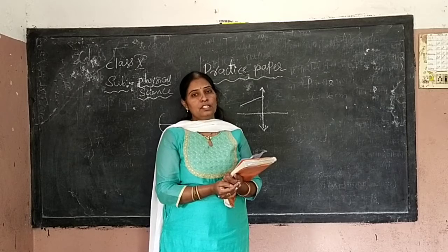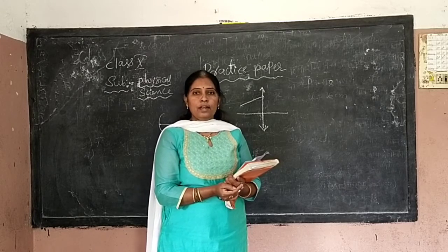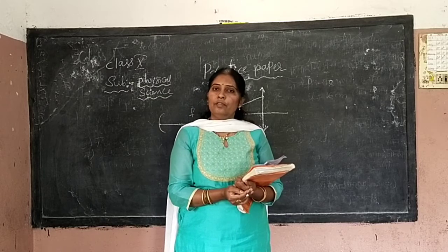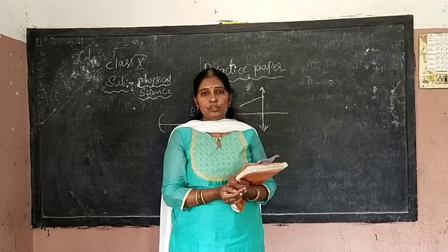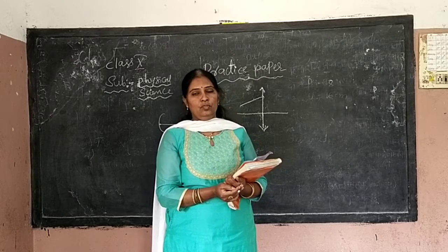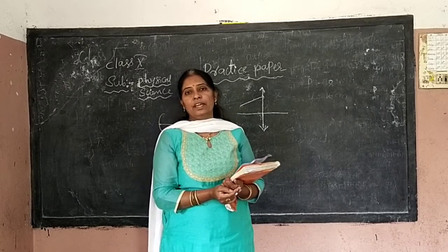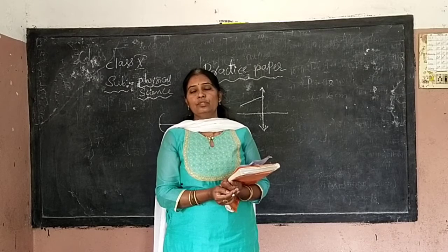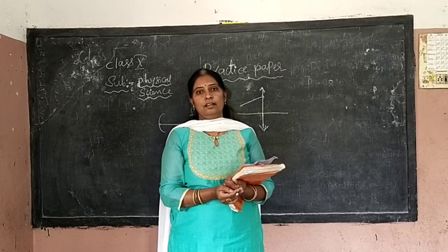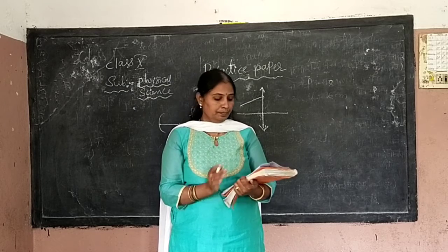Any ray passing through the center of curvature, on reflection passes back along the same path. From these situations, you can consider any two rays to get the image. So an incomplete diagram is given. You have to complete it by considering two rays. Clear? This is your 6th answer of our section.